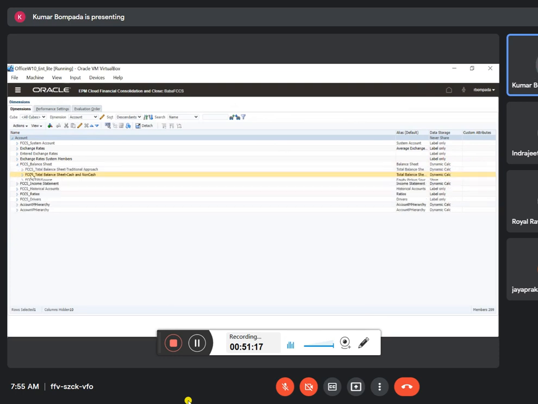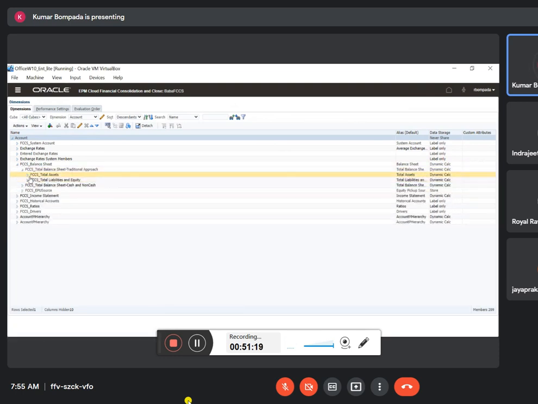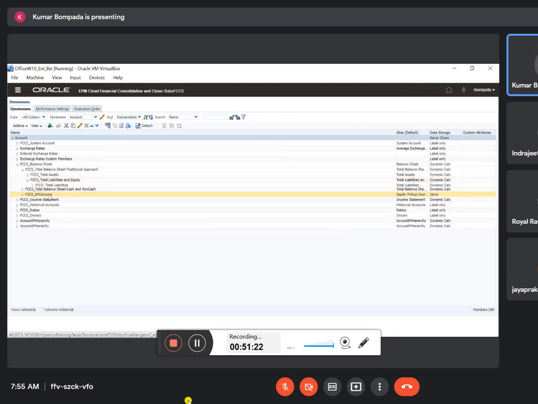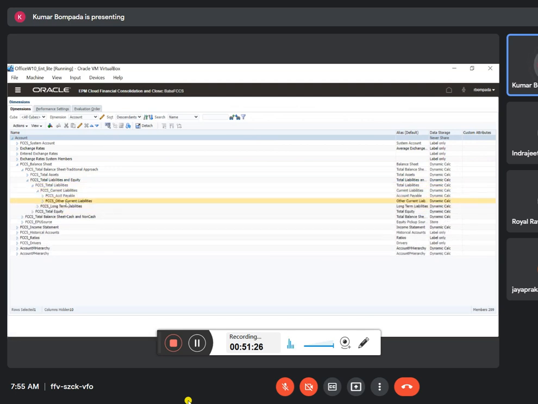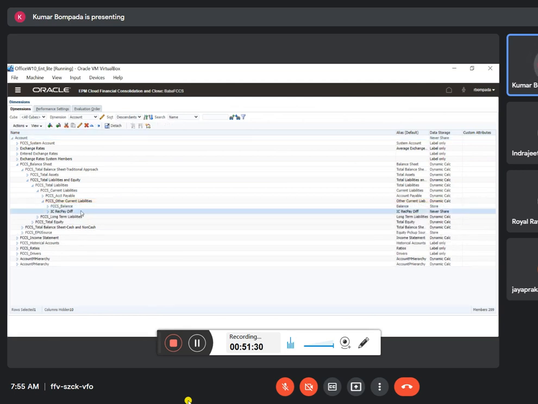Intercompany balance sheet, traditional balance sheet, total liabilities and equity, total liabilities, current liabilities, other current liabilities. Here you can see IC receivables payables difference. So edit this one.